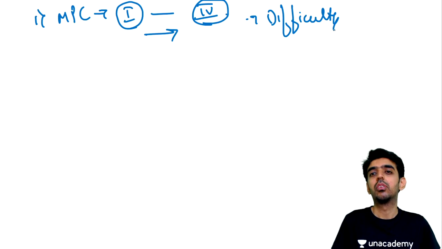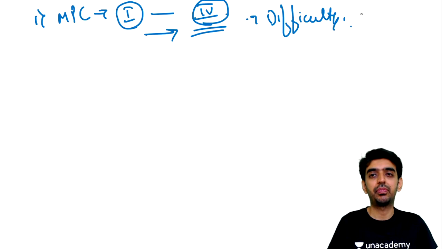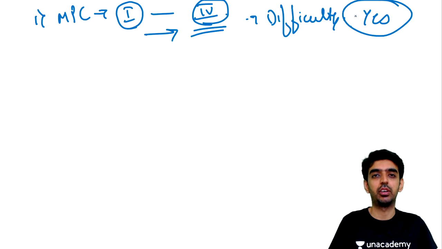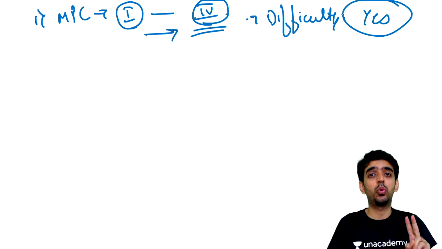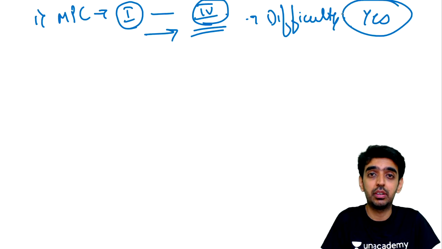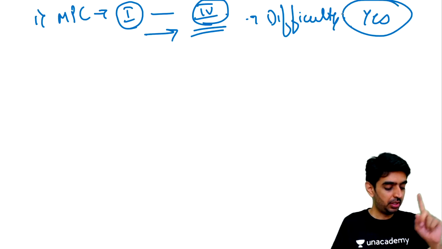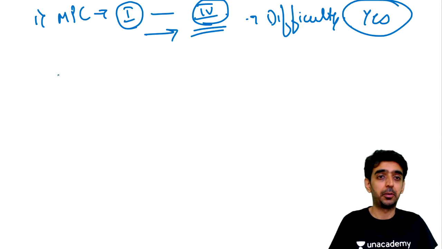So Malampati score 3 and 4, are they a parameter of difficult intubation? Yes, they are. Malampati score 1 and 2 are comparatively anticipated as not difficult. It will not be a very difficult intubation, right? So yes, Dr. Rutu, it is a parameter for difficult intubation, correct. What is the second option here?